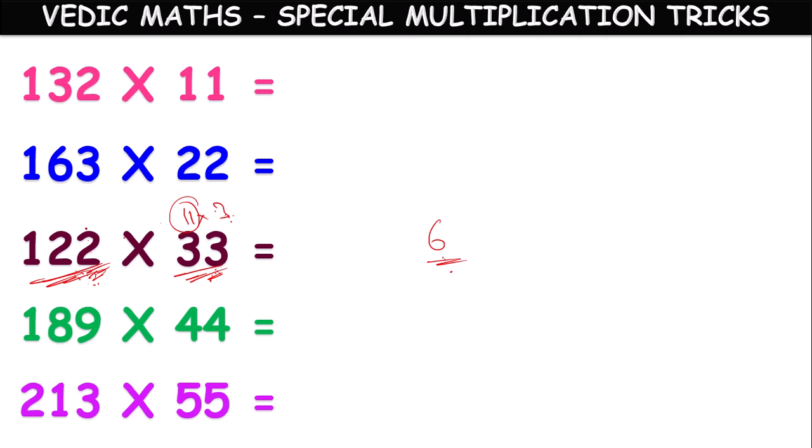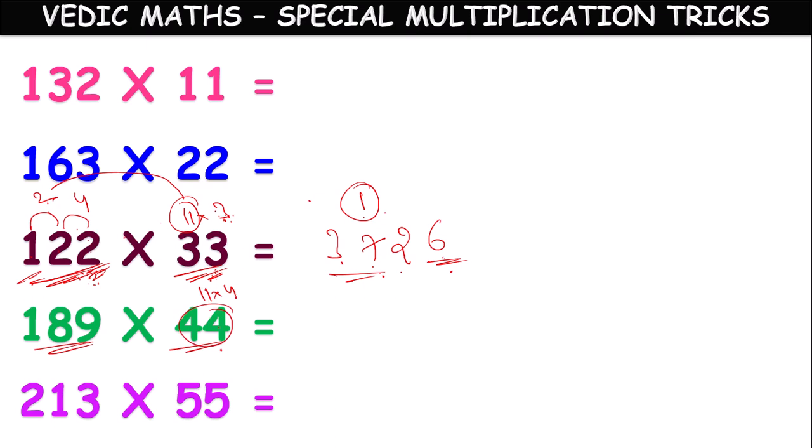2 threes are 6. This is the units digit in answer. Next, these 2 digits we have to add. 2 plus 2, 4. 4 into 3, 12. 2 we can keep here. 1 we have to carry. Next, 2 plus 1, 2. This 2 into 3 we have to multiply, 6. 6 plus 1, 7. So nothing is there to carry. Next, here 1 is there. 1 into 3, 3. So 3726 is the answer.